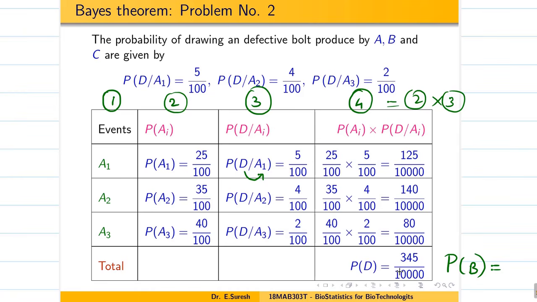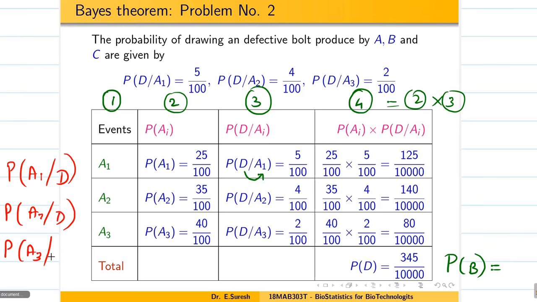Okay, so just now you get it. Now it is very easy. In the question they are asking what is the probability that a defective item is chosen from A1, a defective item chosen from A2, a defective item chosen from A3. So it is very simple, students. For A1 you have 125, and here also the denominator is 10,000.